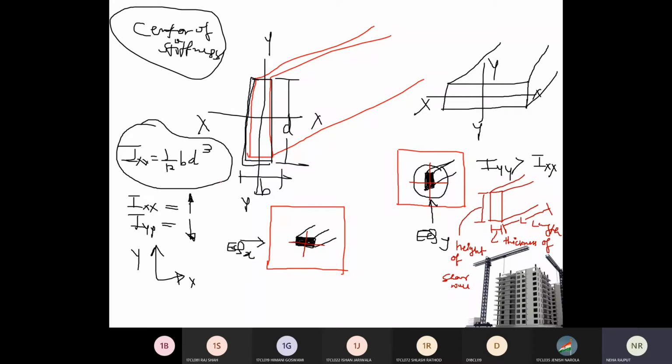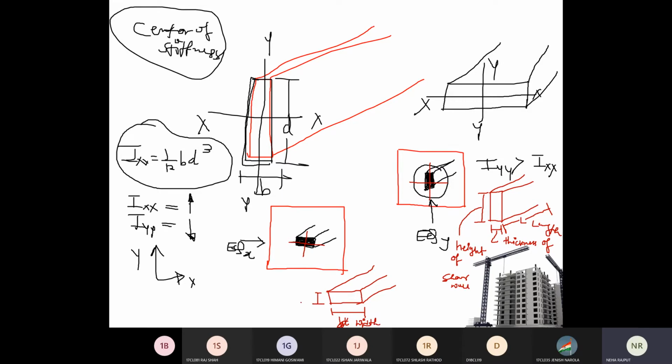Right? Same way for this also. You have placed your wall like this. Right? Then this is your height. Not height, you can say the width.